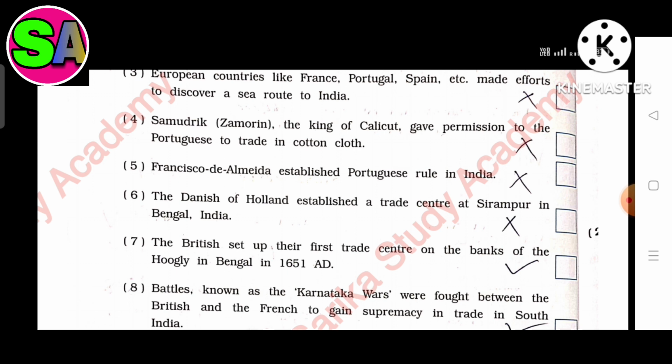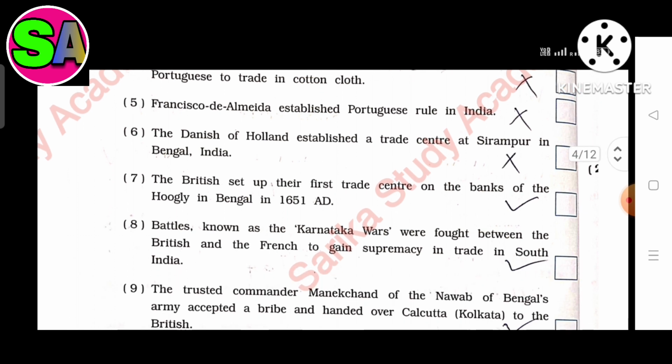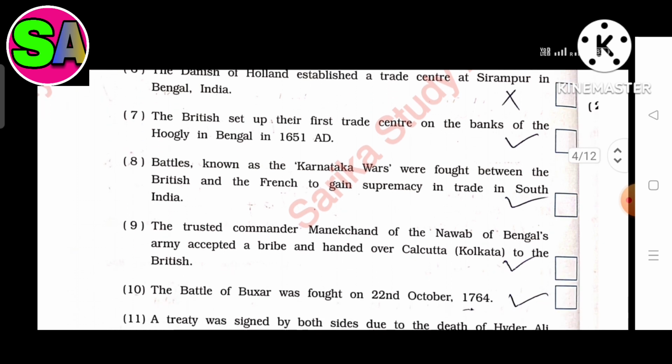The answer is false. Sixth, the Danish of Holland established a trade center at Srirampur in Bengal, India. The answer is false. Seventh, the British set up their first trade center on the bank of the Hooghly in Bengal in 1651 AD. The answer is true. Eighth, battles known as the Karnataka War were fought between the British and the French to gain supremacy in trade in South India. The answer is true.